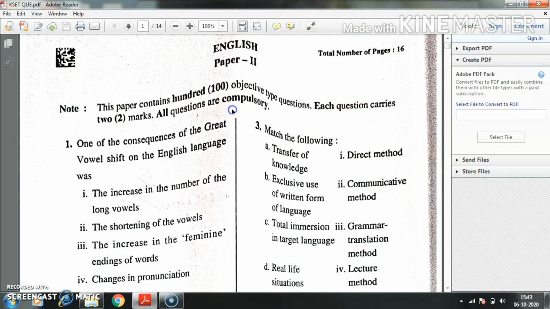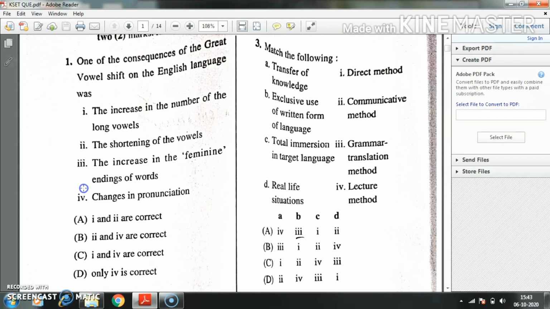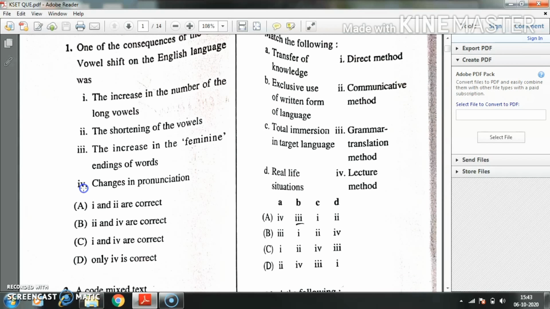Let me begin with the first question: one of the consequences of the Great Vowel Shift on the English language was. First one, the increase in number of long vowels. Second one, the shortening of the vowels. Third one, the increase in the feminine ending of words. Fourth one, changes in pronunciation. Here, the right answer is option B. Second and fourth are correct.